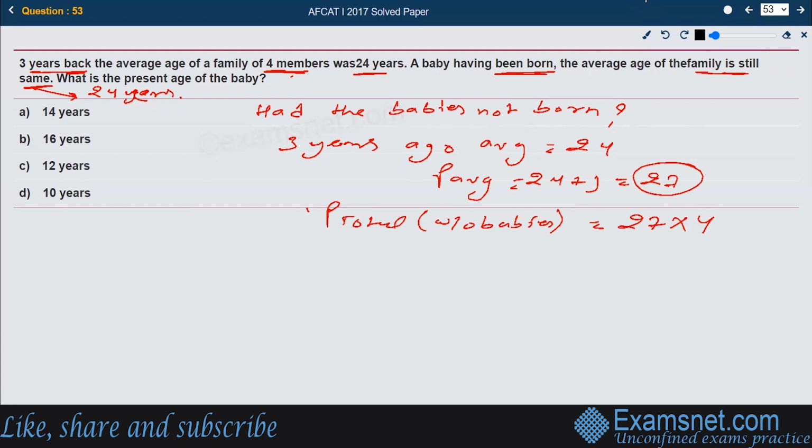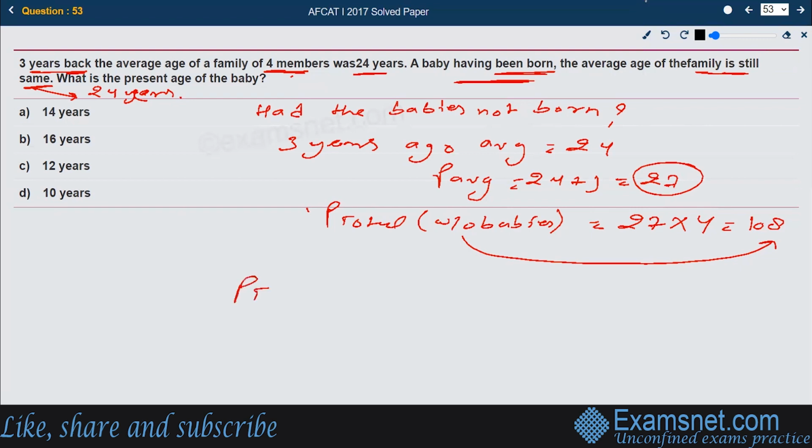So 27 into 4, that gives us 108. So the total present age of the family without the baby is 108 right now. Now let us consider the baby's case. He's saying a baby has been born, that means the members are now 5. The average age of the family is still the same.